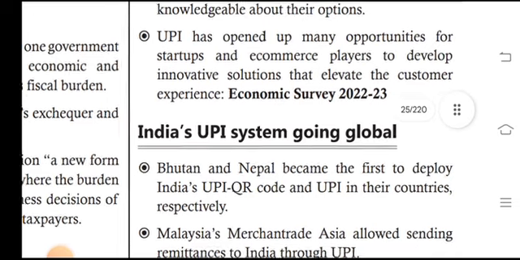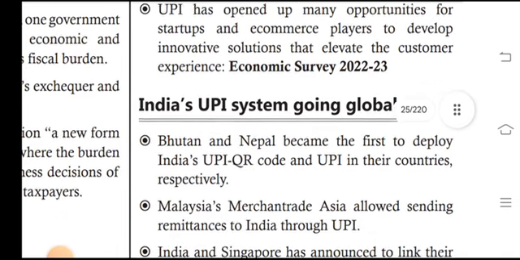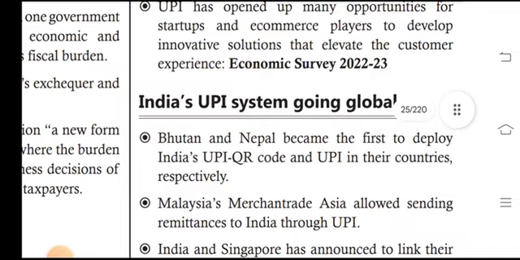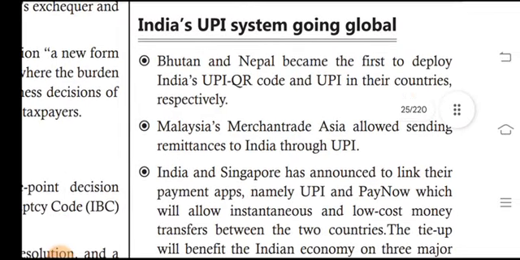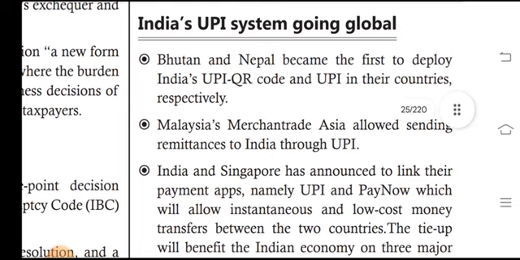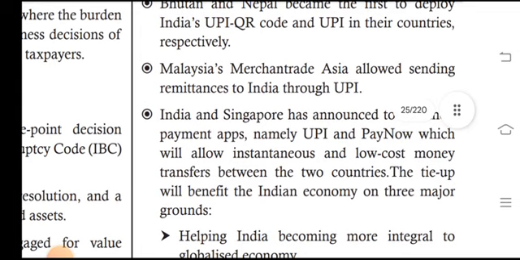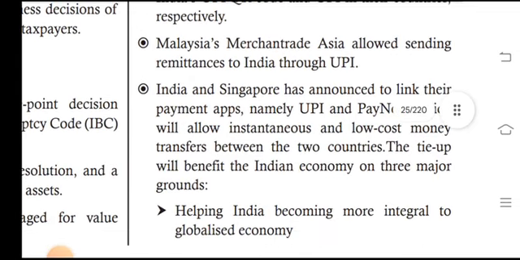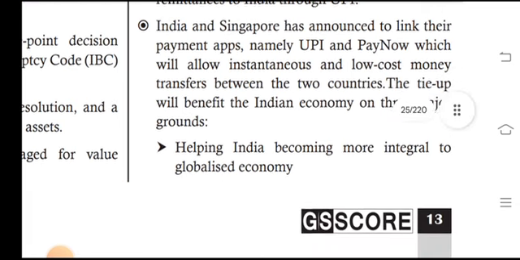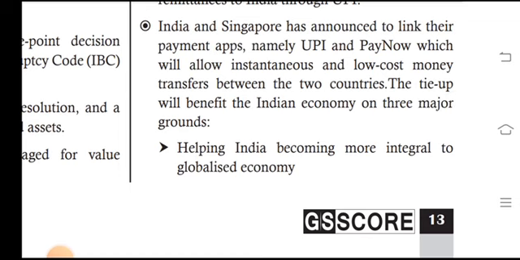Economic Survey 2022-23: India's UPI system is going global. Bhutan and Nepal became the first to deploy India's UPI and QR code in their countries respectively. Malaysia merchants trade Asia and allowed spending and remittance to India through UPI. India and Singapore have announced a link between their payment apps, UPI and PayNow, which will allow instantaneous and low-cost money transfer between the two countries.